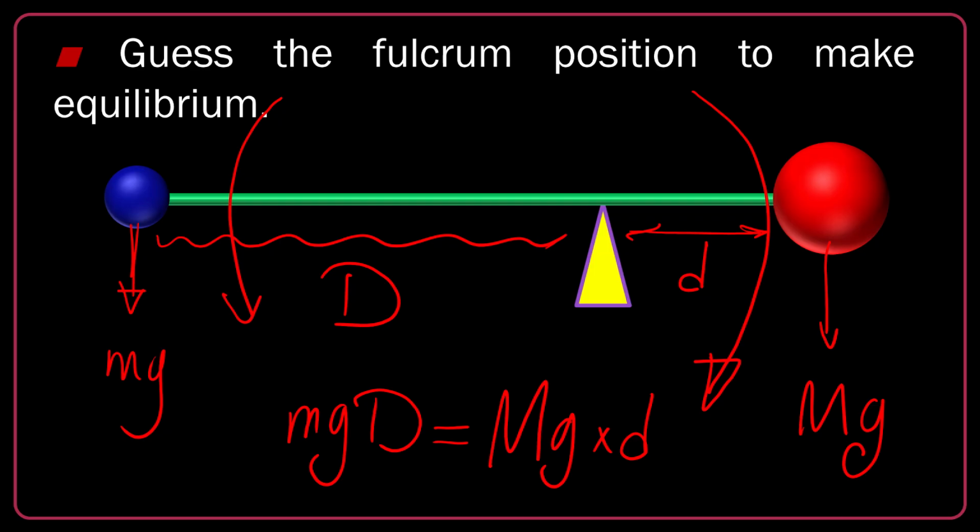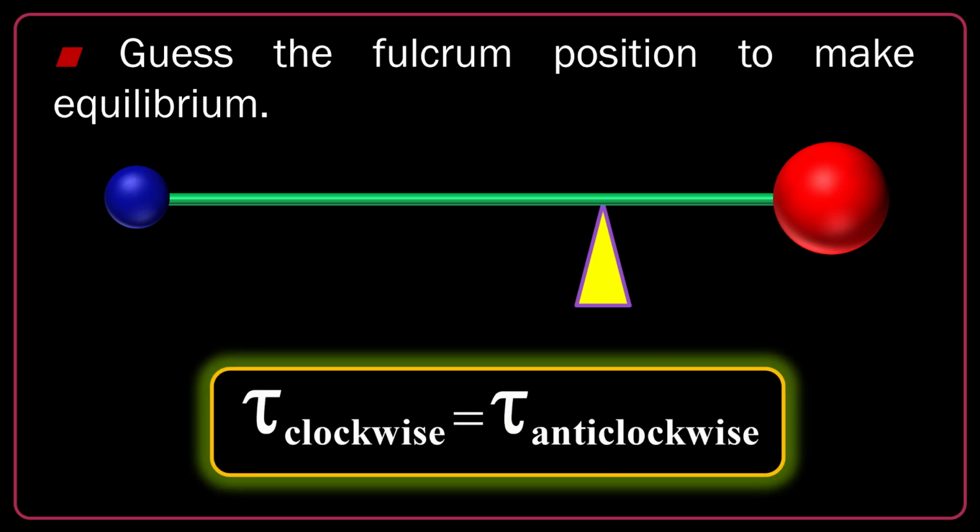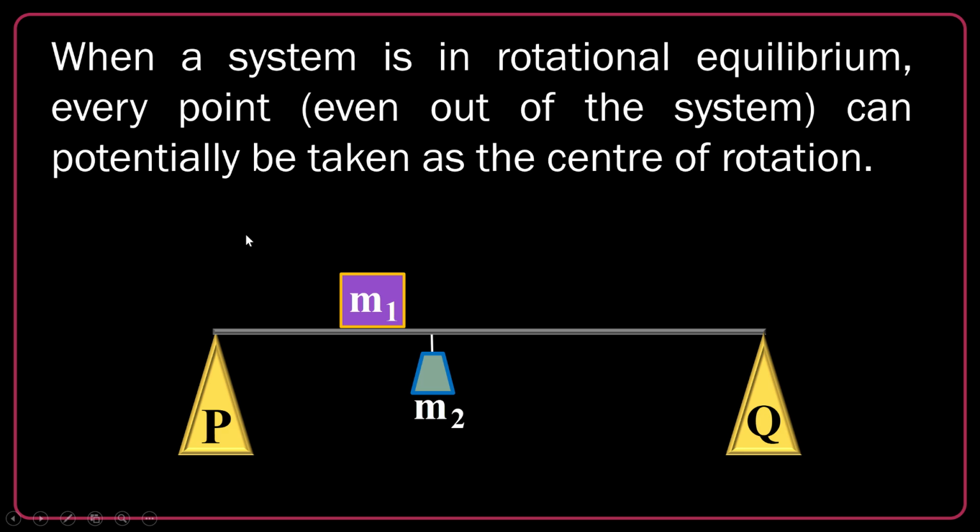If they cancel each other, I mean if the clockwise and anti-clockwise torques cancel each other, basically we expect a constant omega or zero omega, and let's say zero angular acceleration. So the system is in rotational equilibrium. So for having rotational equilibrium, basically clockwise and anti-clockwise torques must cancel each other. This is a rule. This is actually a confirmation of the net torque acting on the system being zero. Now guys, a very important exam trick.